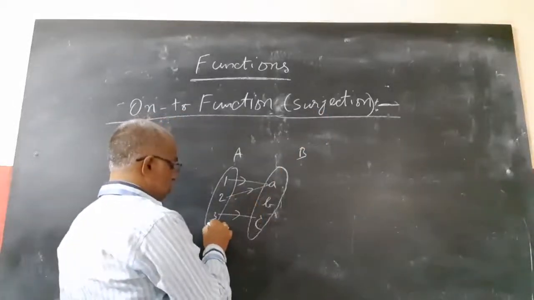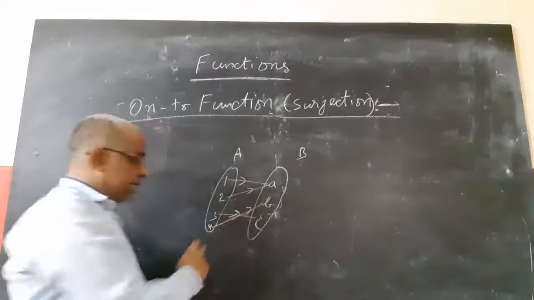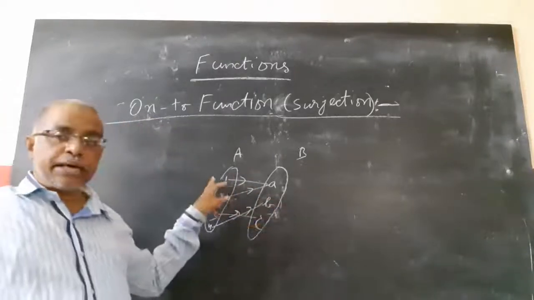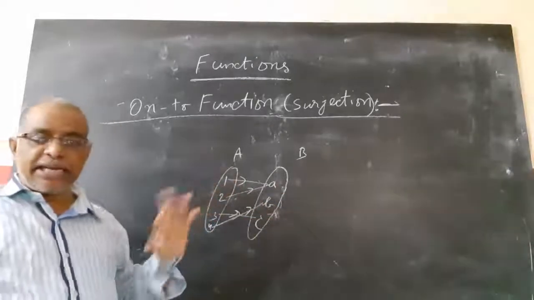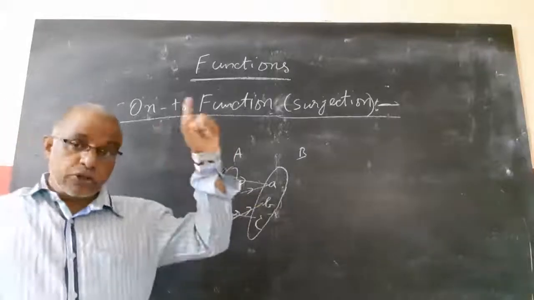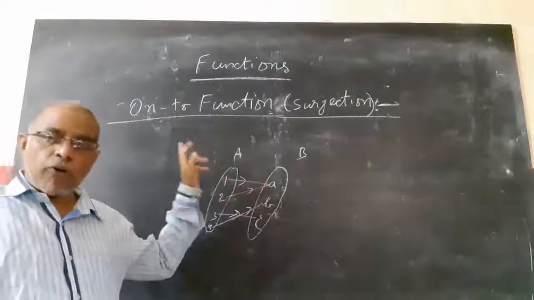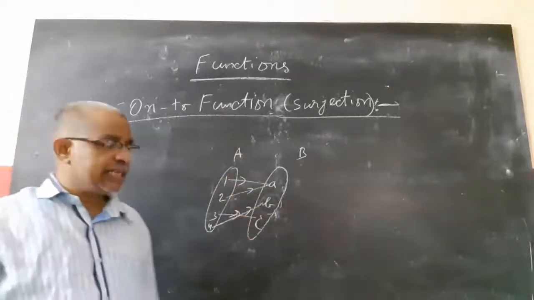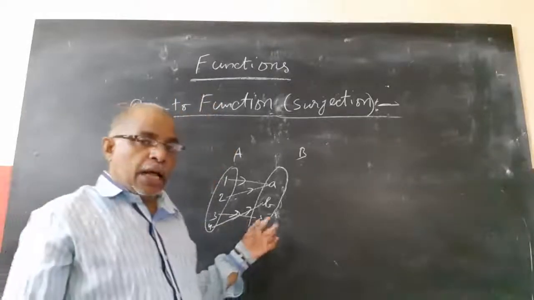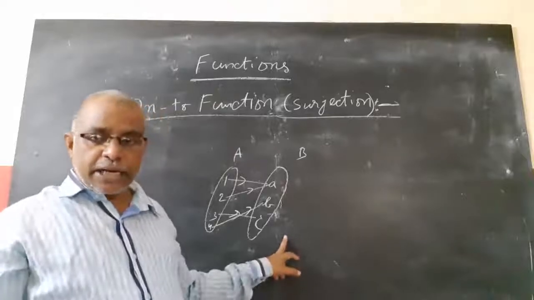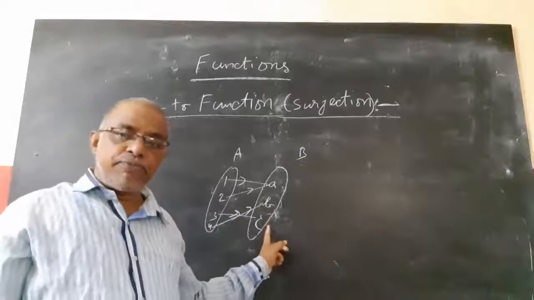what is surjection or onto? If 4 is there, I map it to B. Now every element in B has some pre-image in A, need not be unique. One means unique pre-image. Here every element of B should have at least one pre-image in A. All the elements of B should be mapped here. In a function every element of A should be mapped. Here every element of B should be mapped.